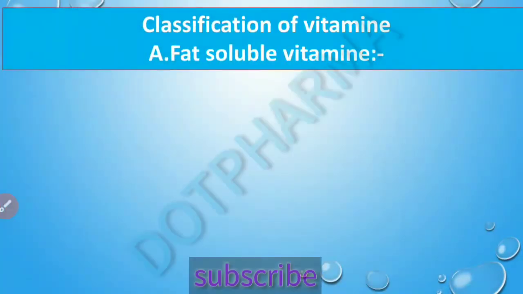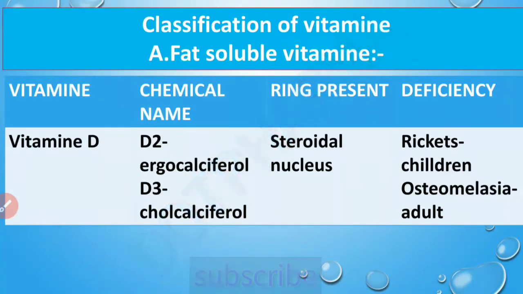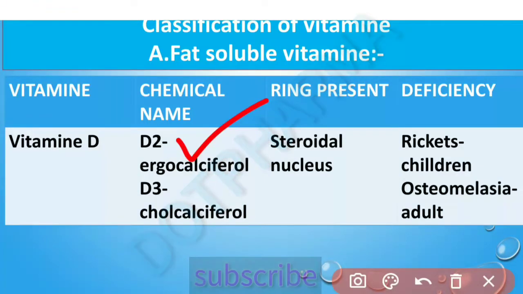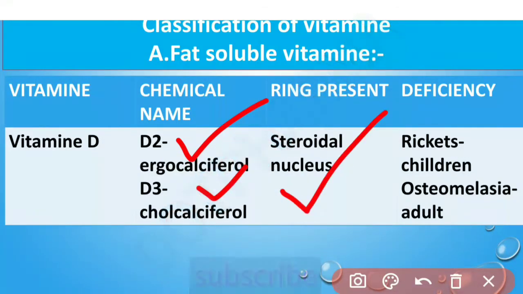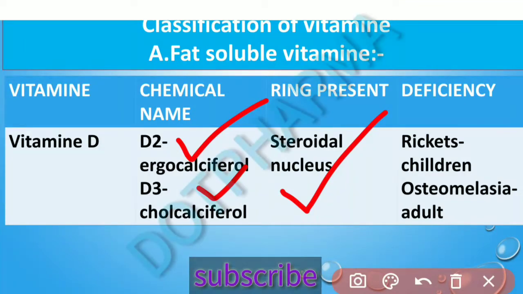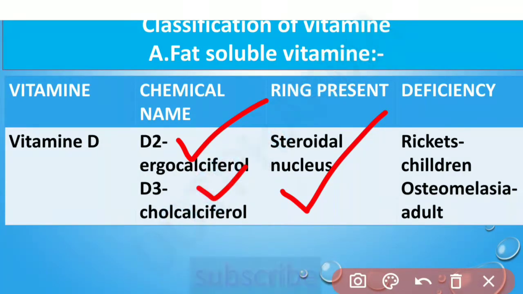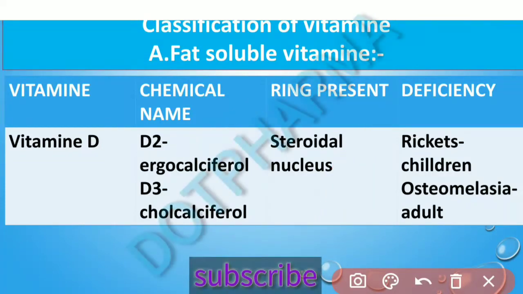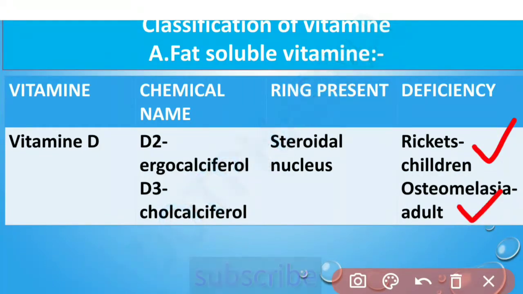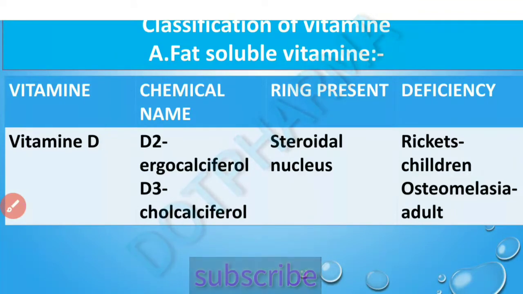Next is vitamin D. Vitamin D is also called ergocalciferol, which is vitamin D2, and cholecalciferol, which is vitamin D3, and the ring present in vitamin D is the steroidal nucleus. In a number of exams they ask in which vitamin there is a presence of the steroidal nucleus. So vitamin D is the vitamin which has a steroidal nucleus in its structure. Deficiency of vitamin D leads to rickets in children and osteomalacia in adults. So this is about vitamin D.